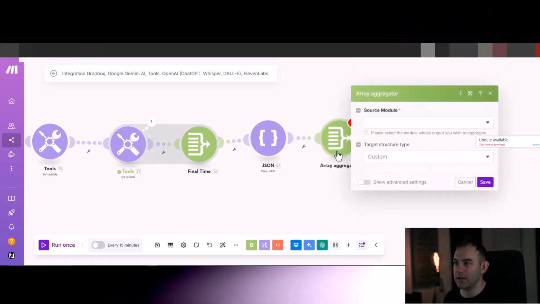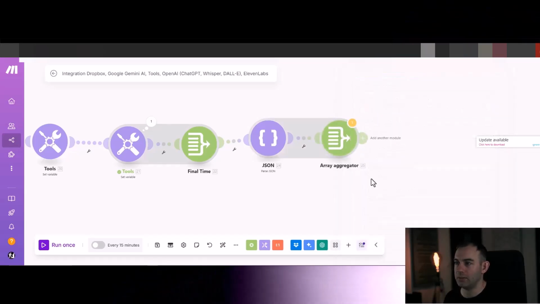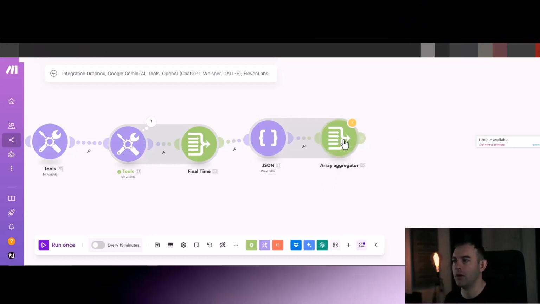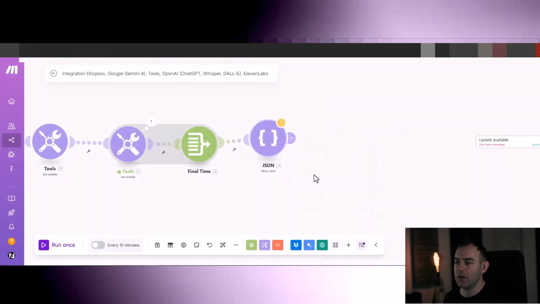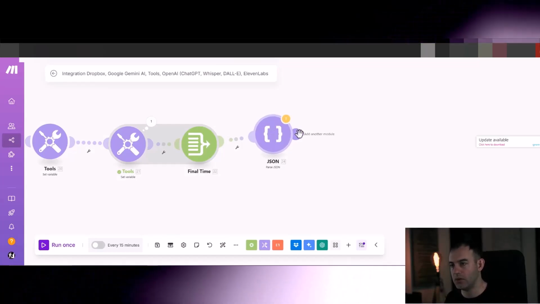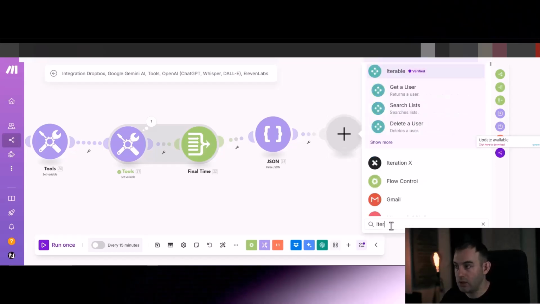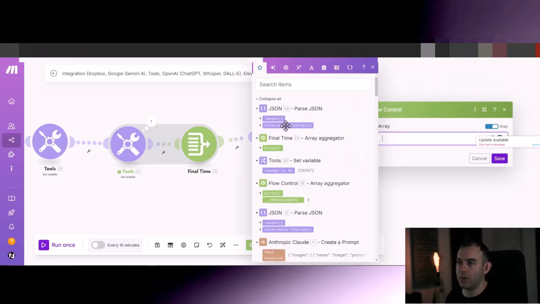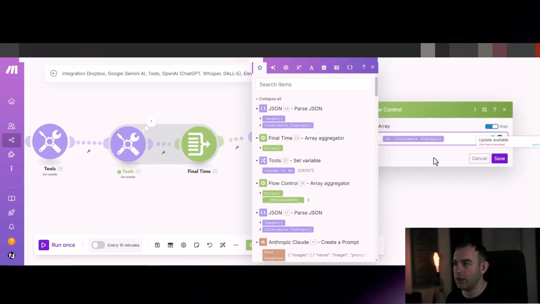Array aggregator again. Source module is just that one, and hit save. Okay, so, oh, actually, no, I'm wrong. Sorry. Delete that. No, don't delete that. Yeah, delete that. Okay, if you think this JSON will spit out an array, and for some reason it didn't work properly the other way, so I'm using iterator again here, and we're going to map the array from, this time not the images but the Creatomate timings for the images.